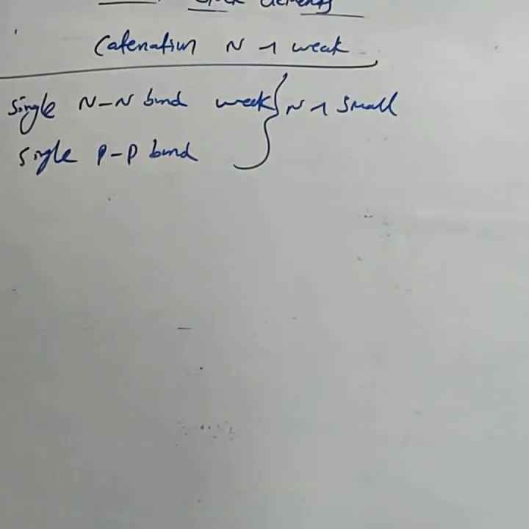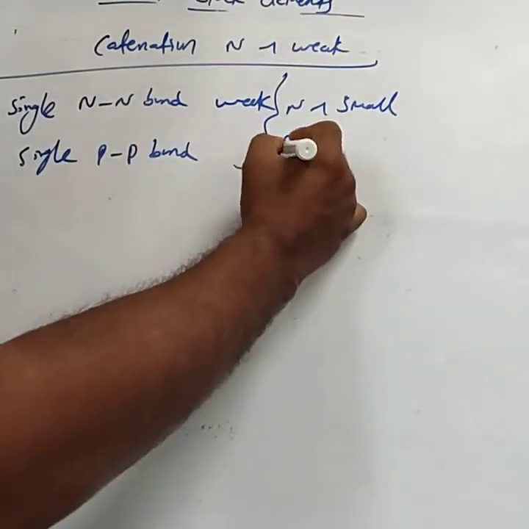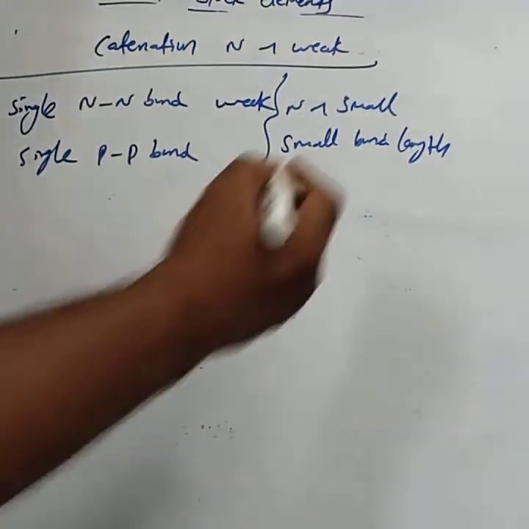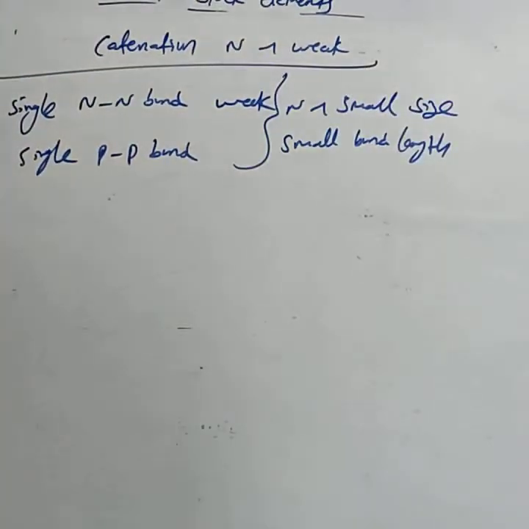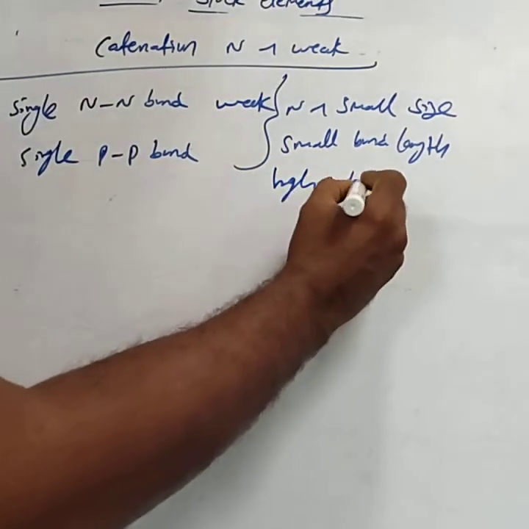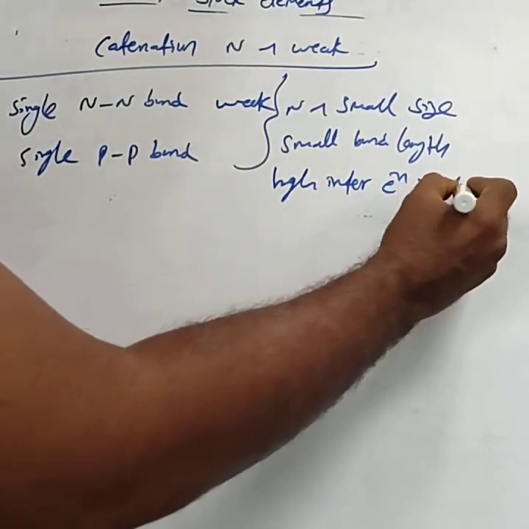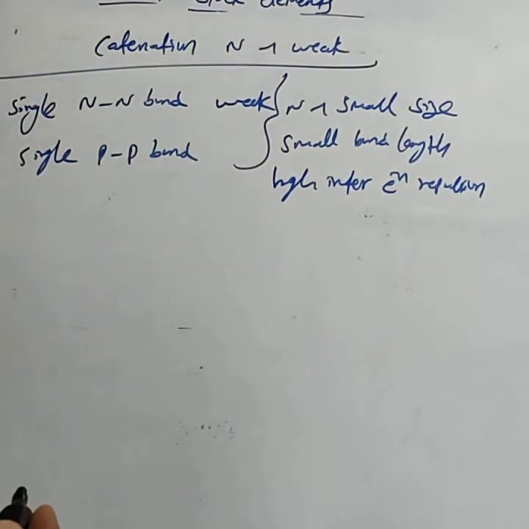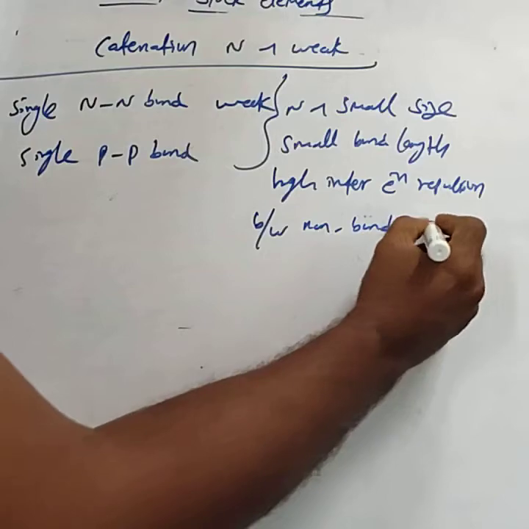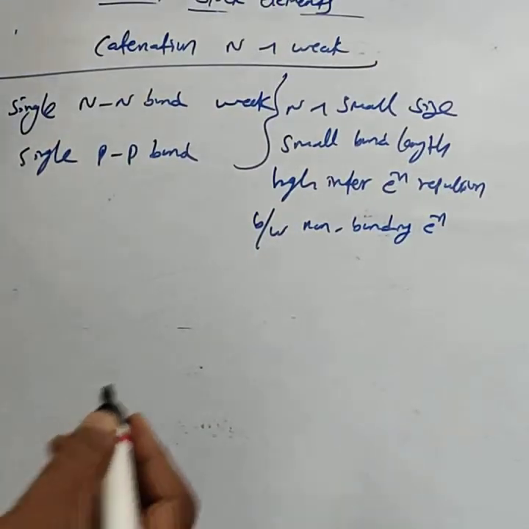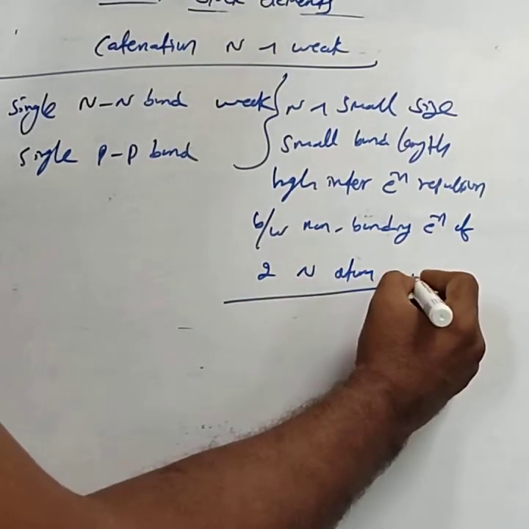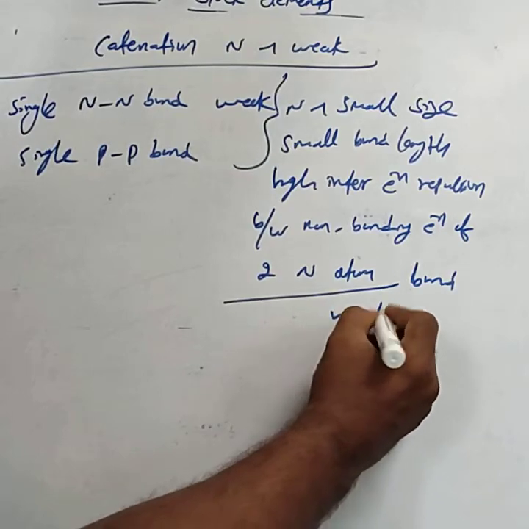Due to small size and small bond length, there arises a high inter-electron repulsion between the non-bonding electrons of the two nitrogen atoms, which makes the bond very weak.